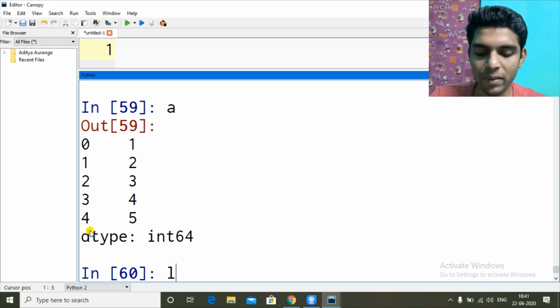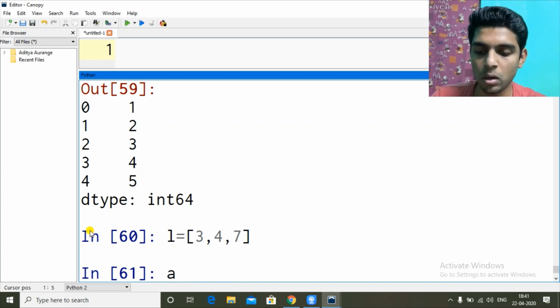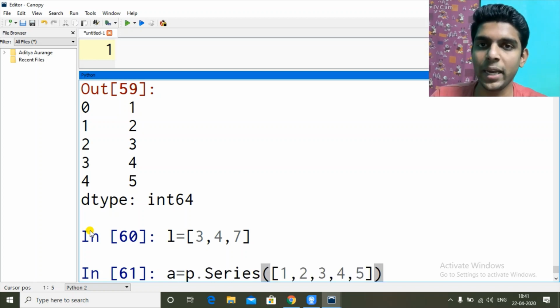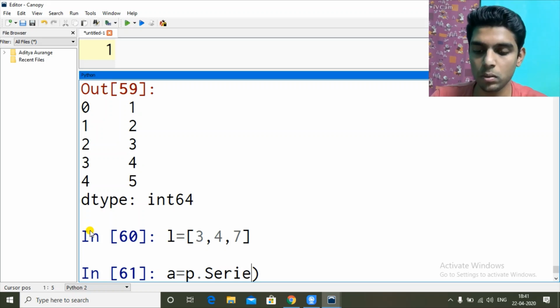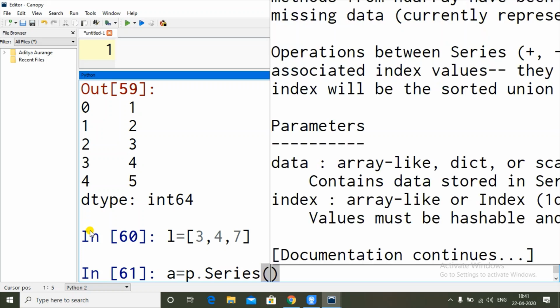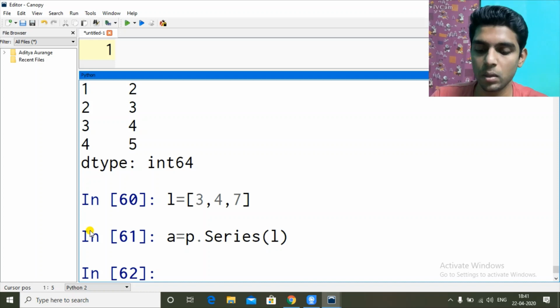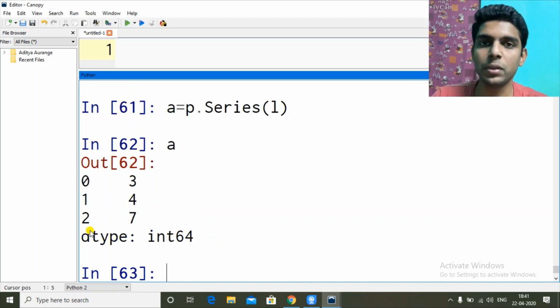I can give it like this also: L equal to 3 comma 4 comma 7. Now the syntax a equal to p dot series, in that, instead of this value, I will give L, which is a list. So now a has 3, 4, 7 and index is 0, 1, 2.